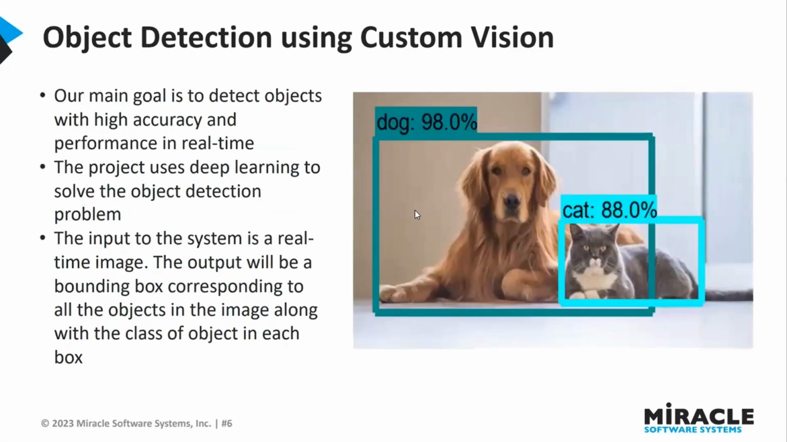Now we are going to talk about object detection using custom vision. Object detection with custom vision is a powerful use of Microsoft's Azure Custom Vision service that uses deep learning to recognize objects in real time and with high accuracy. This technology specializes at identifying and allocating items within photos or video streams, making it useful in areas such as inventory management, security, surveillance, and automation.